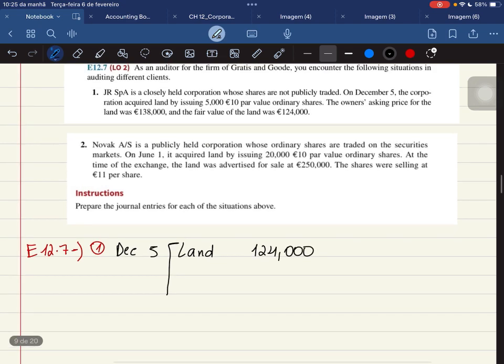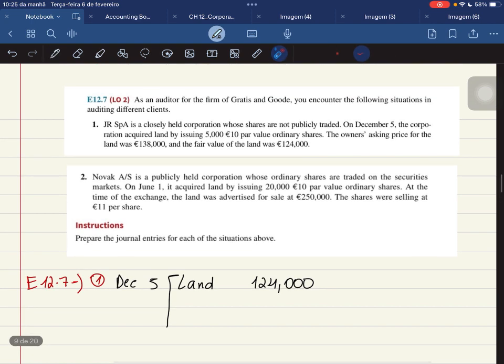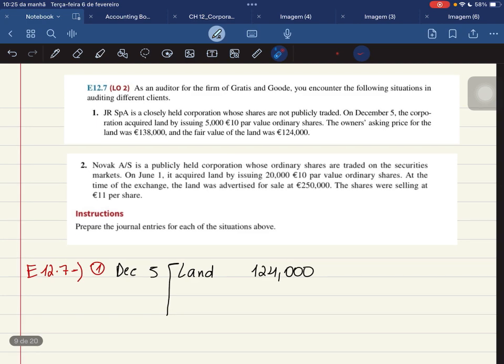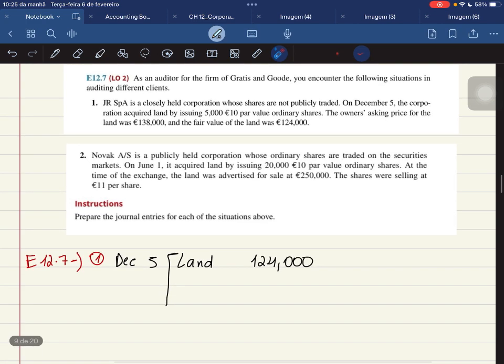That's the first thing. Now, remember that I told you that every time that we issue shares, in this case, they didn't say anything, which means that we are issuing ordinary shares. We're not issuing any kind of preference shares. So here, if we were to credit, for example, share capital ordinary, remember that this is the number of shares that were issued times the par value. If we multiply these, we're going to get 50,000, right? 50,000 is not equal to 124, which means that we're actually going to need share capital ordinary and share premium ordinary in order to cover that difference.